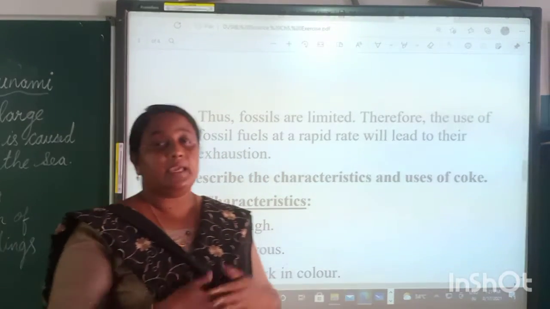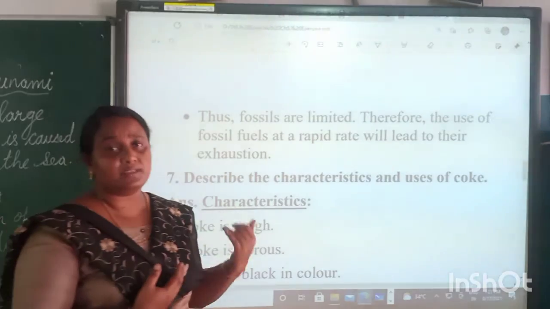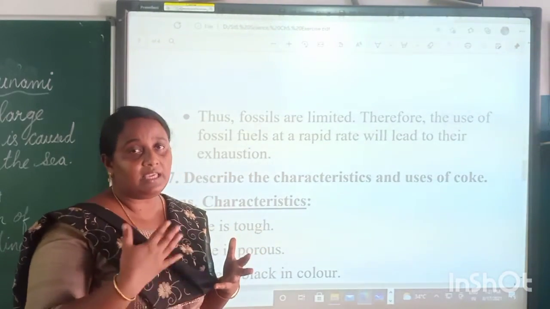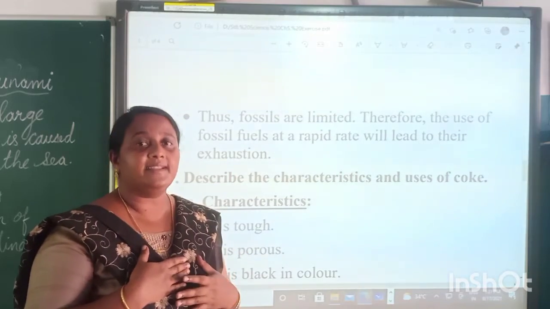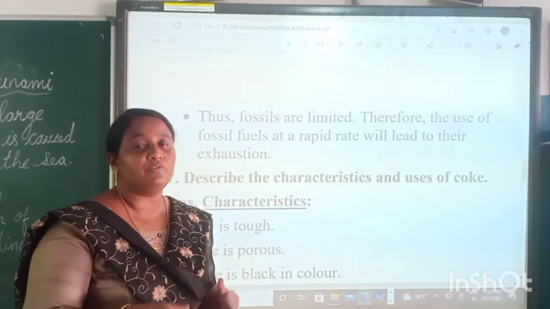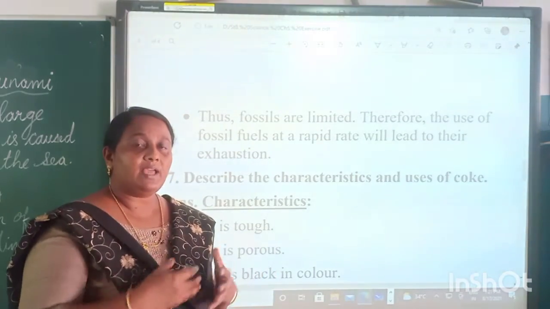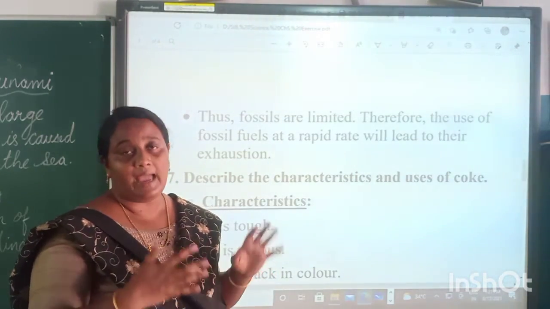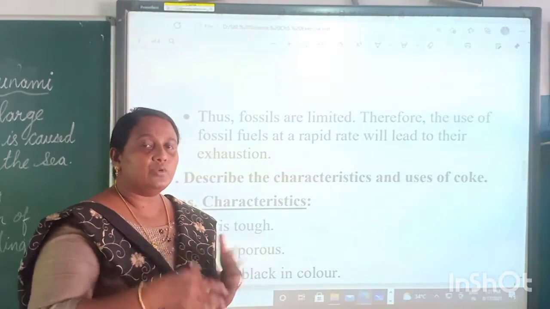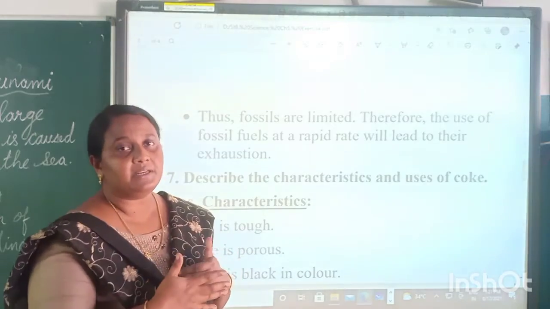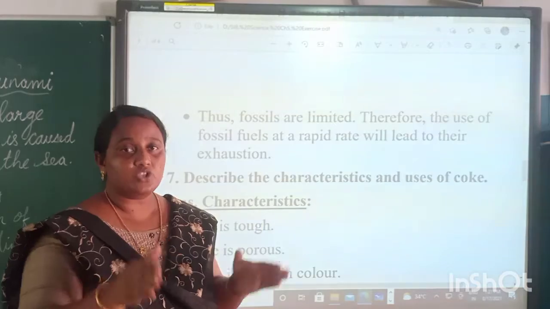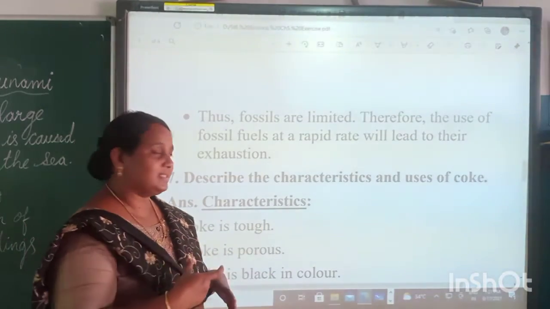While we were studying the portion on fossil fuels, we discussed that if we are using fossil fuels at a rapid rate, then they will reach an exhausted state. Why? Because fossil fuels are made only by the action of millions of years and they only remain for hundreds of years. So, when we use them very rapidly, they will be exhausted in a short period. So, we should preserve them.